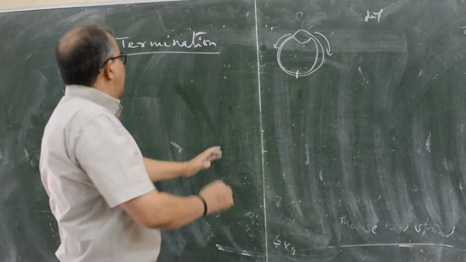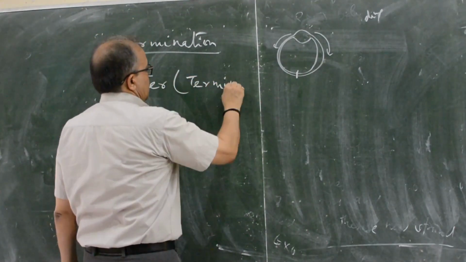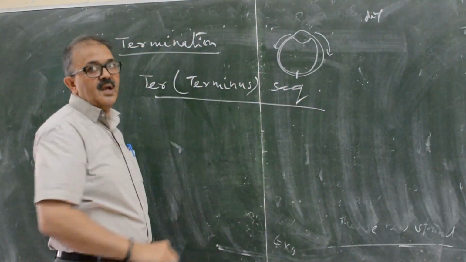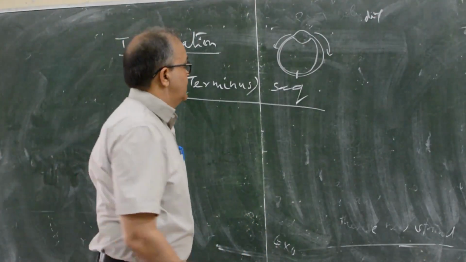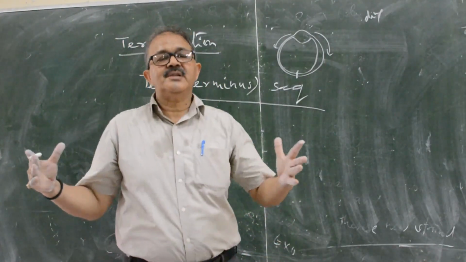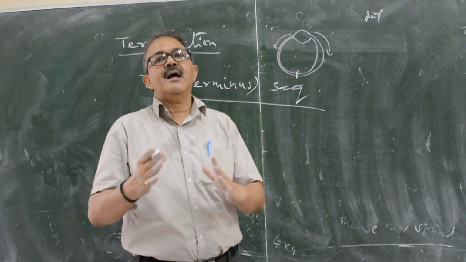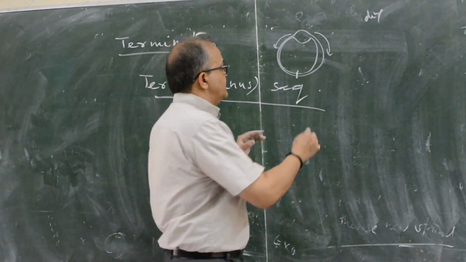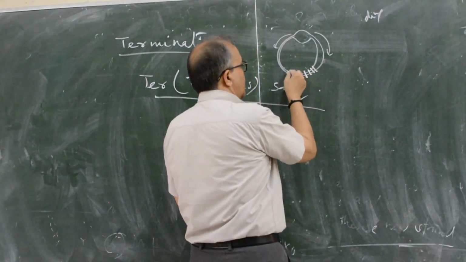There are terminus sequences. Many types of terminus sequences are there, but 7 terminus sequences are known in Escherichia coli. They have been identified: 1, 2, 3, 4, and 1, 2, 3.